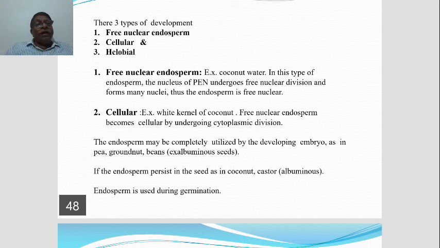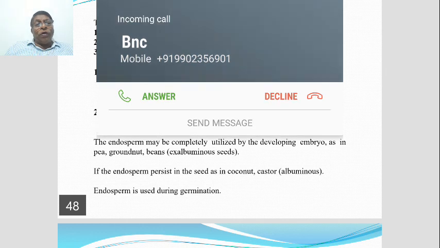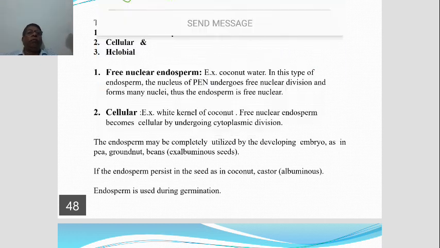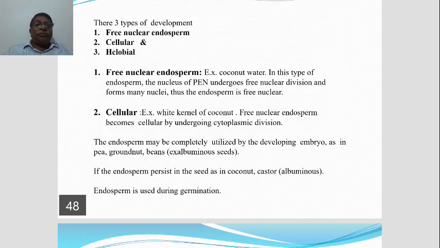It means the seeds do not contain endosperm. Such seeds are called exalbuminous seeds, seeds without endosperm.